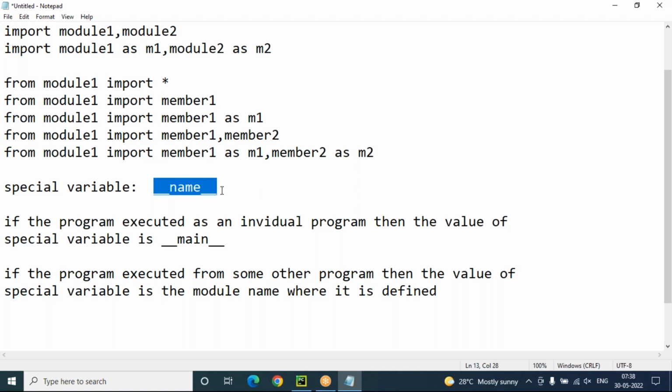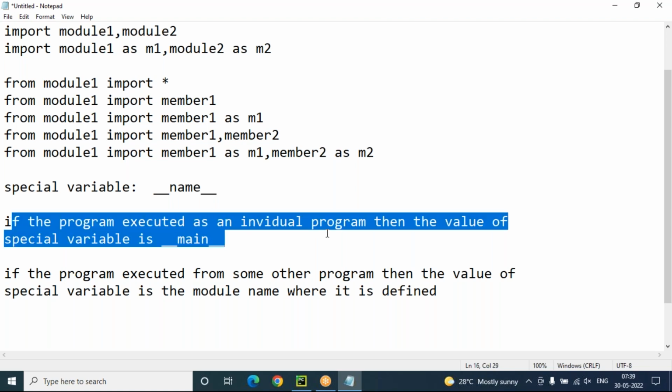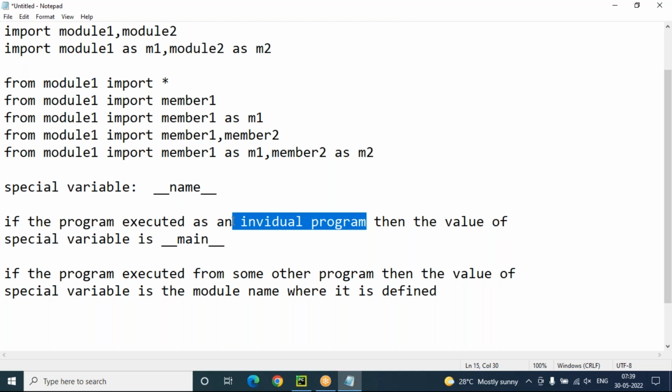So there is a special variable in Python, especially in the module section. This variable is used to find whether your program executed as an individual program directly without taking help from some other program, or your program executed from some other program, depending on another program. Who will decide? This name will decide. In case your program is executed as an individual program only, not depending on any other program, then the value of this special variable is main only. That means main program. In case your program is executed from some other program, depending on some other program, then the value of the special variable is the module name where it is defined.